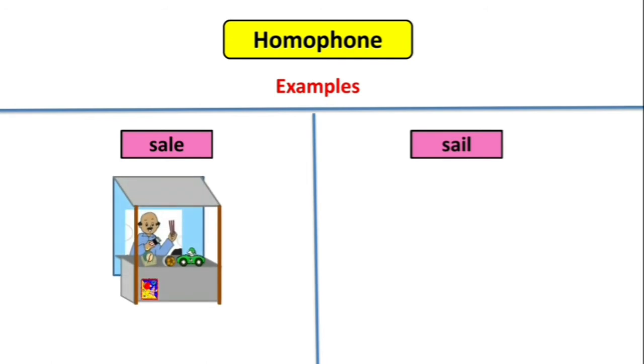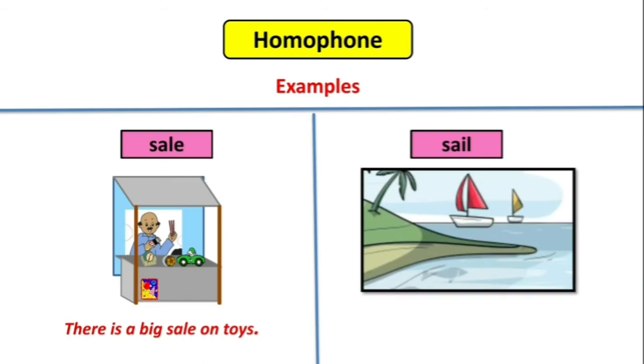Now, let us look into a sentence example. There is a big sale on toys. Now, the next word is SAIL. Sail means, as you can see in this picture, children, the two yachts are sailing in the sea. Let's look into a sentence example. The wind helps the yacht to sail in the sea.